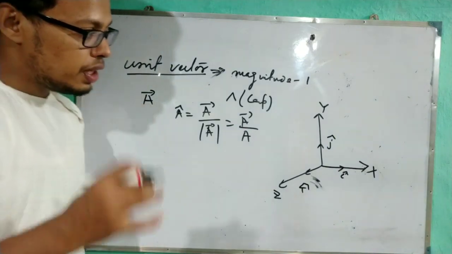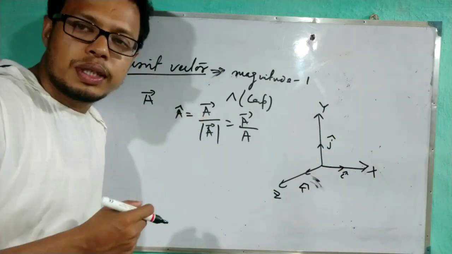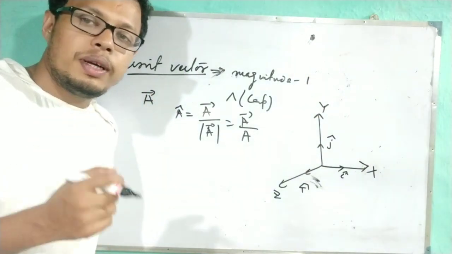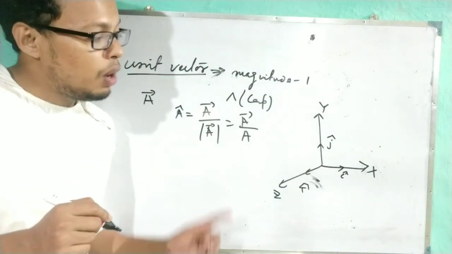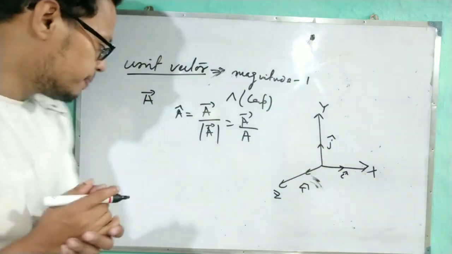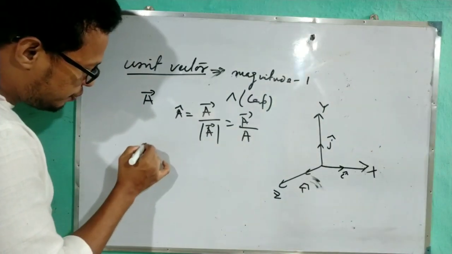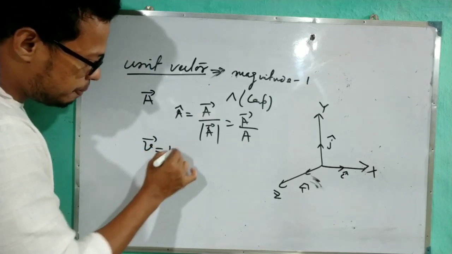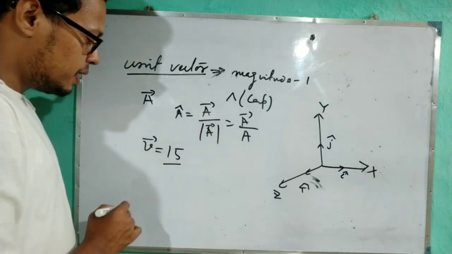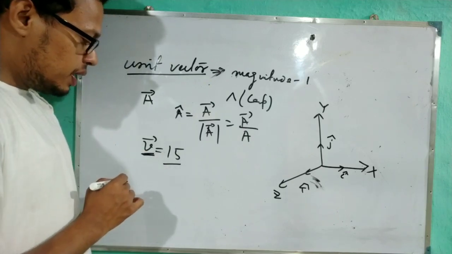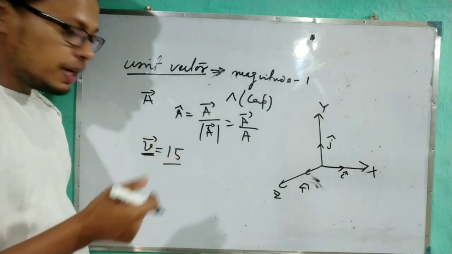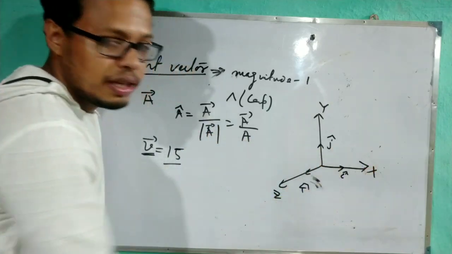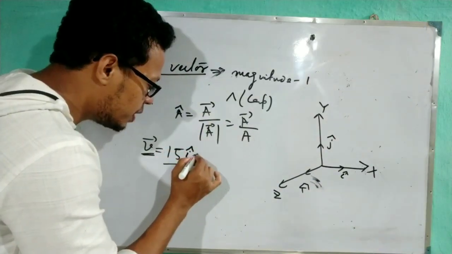Now if I ask one question, suppose a car is moving with 15 km per hour along the x-axis. How to represent it? The car A is moving with 15 km per hour, so it is just velocity. So V equals 15, means first you have to write the magnitude. But on the left side you are giving the vector notation, so on the right side also you have to give the vector sign. But how? I get 15, but it is moving along the x direction. So here you apply one unit vector.